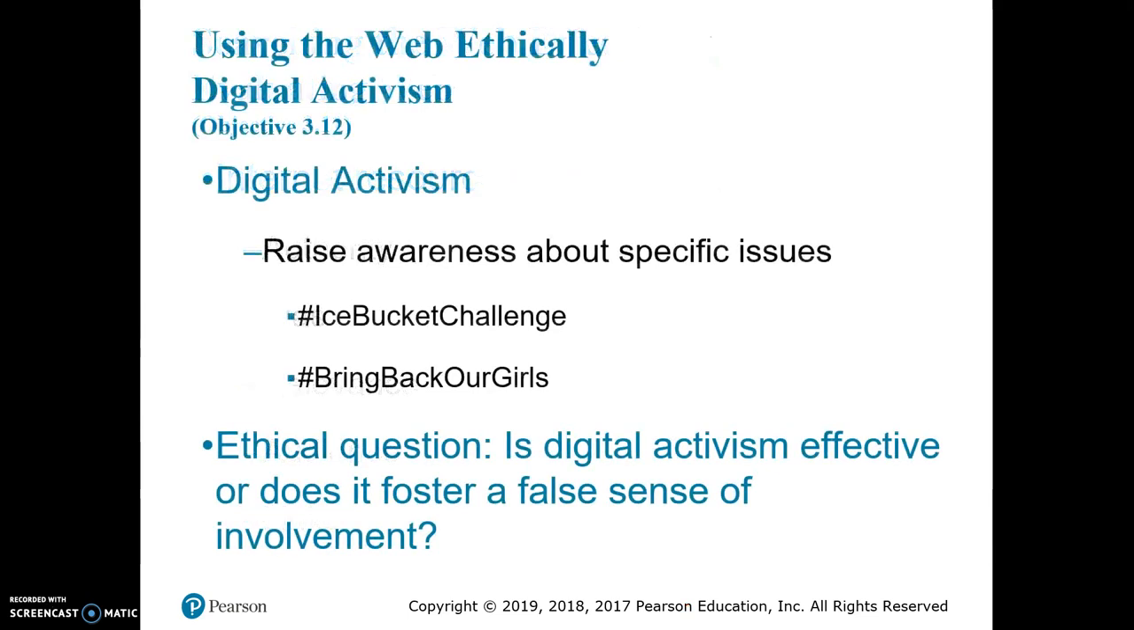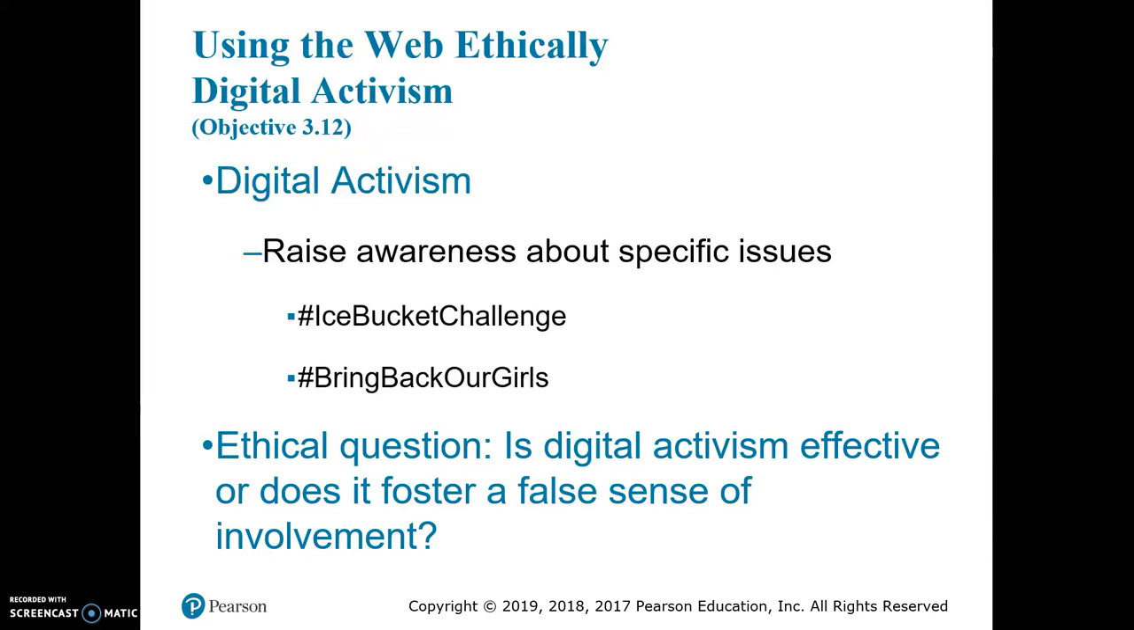Digital activism. This is used to raise awareness about specific issues. So a couple of recent ones have been like the Ice Bucket Challenge. Okay. Another one with hashtag Bring Back Our Girls. Okay.